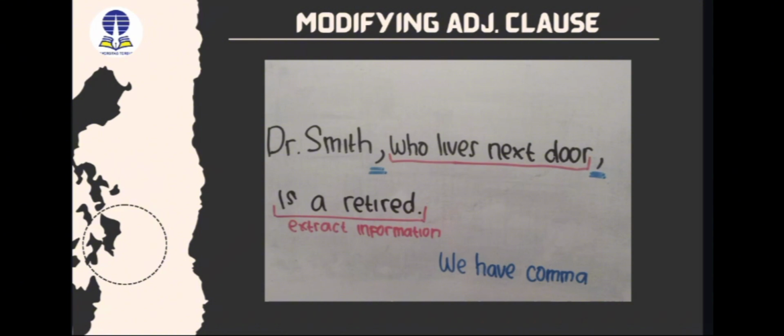He is Smith and he is a doctor. This is clear and we don't need to identify him, but we need extra information to make the sentence more clear. Retired is the extra information.